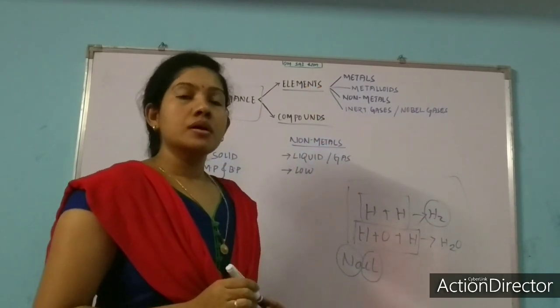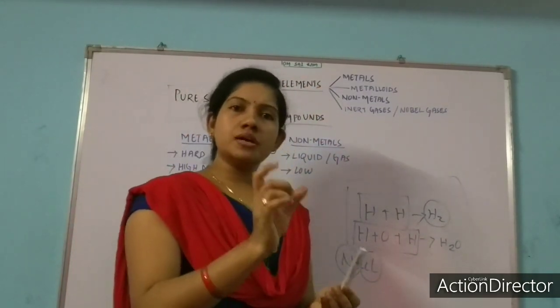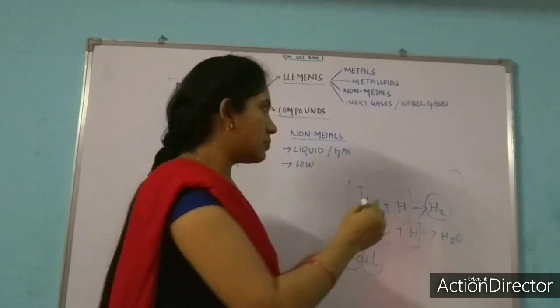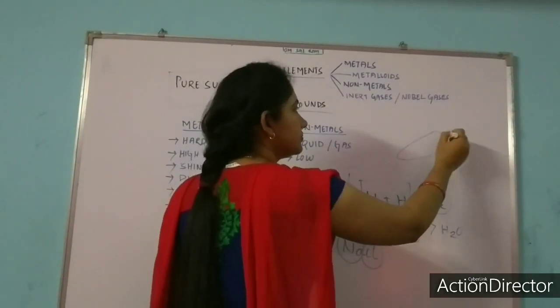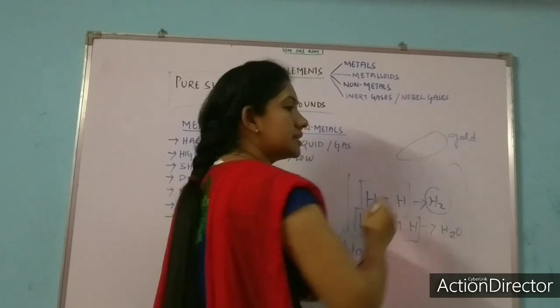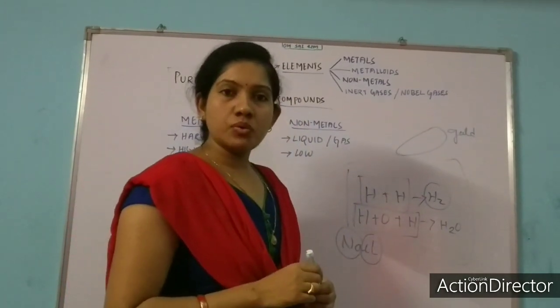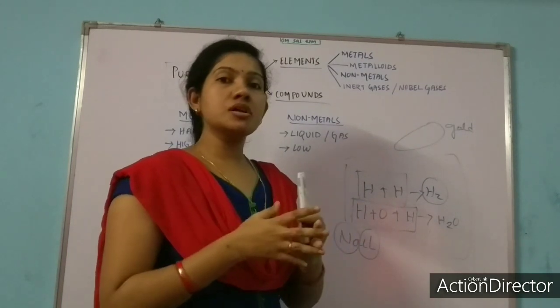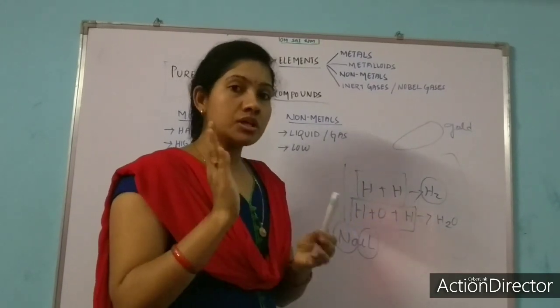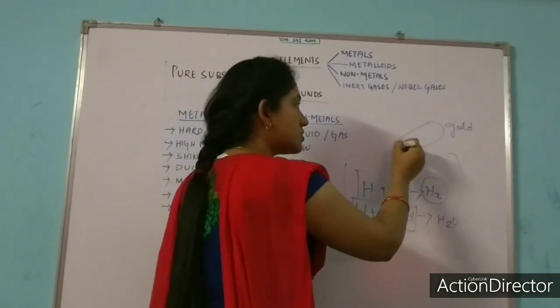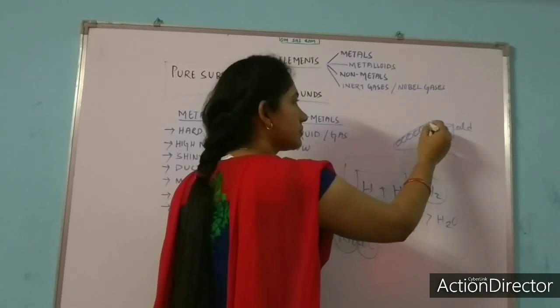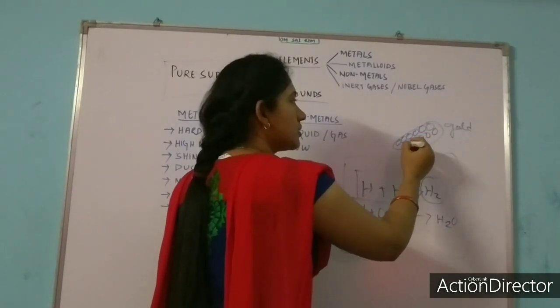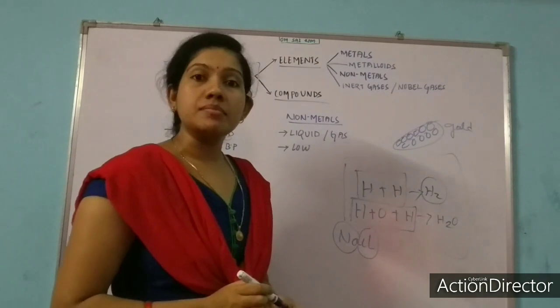The same we can see if we take pure gold. If we take a piece of pure gold, then this piece of gold contains only gold atoms in it. There will be no mixing of gold, silver, iron. I am talking about pure gold. So it consists of only gold atoms, so this we can call an element.